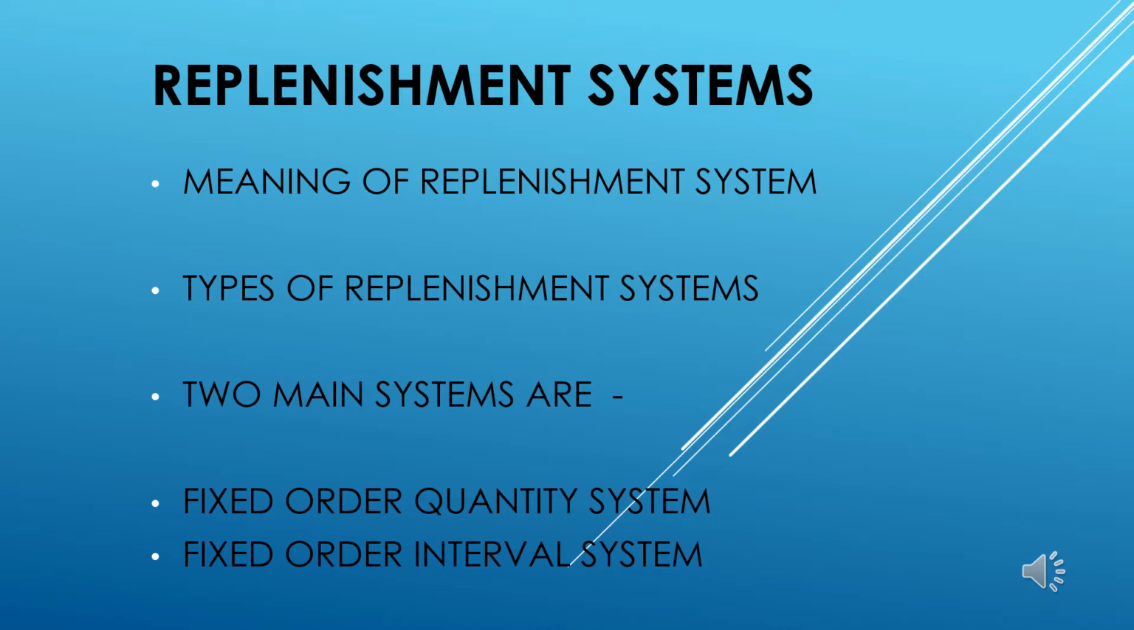Based on these two concepts of replenishment systems, the two main systems of replenishment are the fixed order quantity system and the fixed order interval system. The fixed order quantity system is also called the fixed order system, or a minimum-maximum system, or a reordering point system. And the fixed order interval system is basically called a two-bin system. We'll come back to what these two mean in later slides, but for the time being this is what we mean by replenishment system.